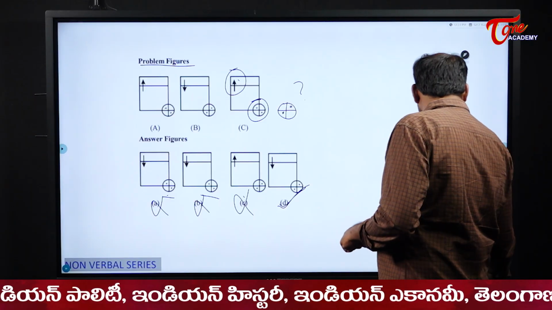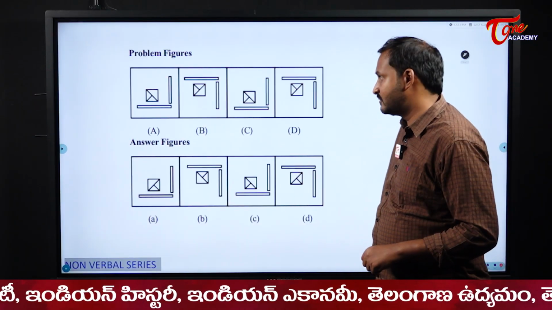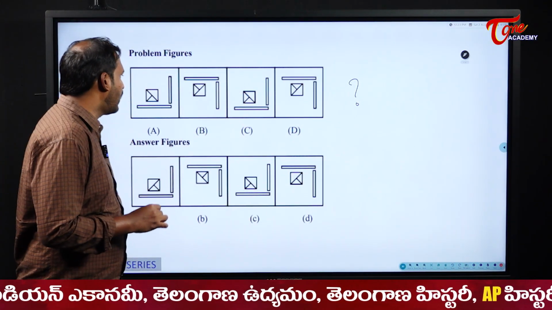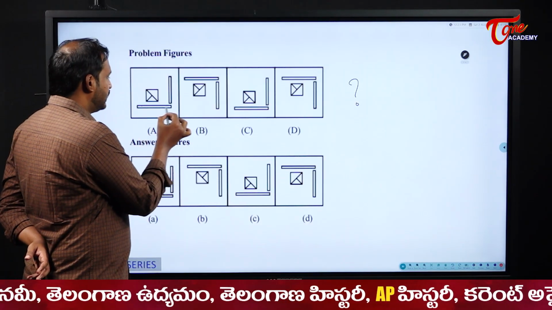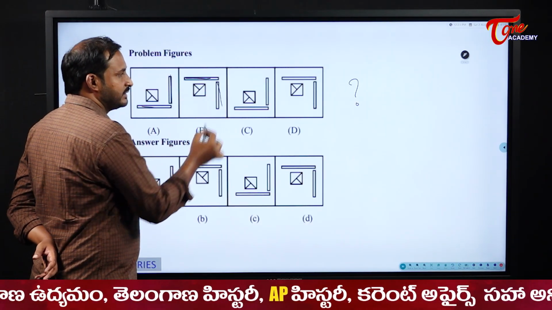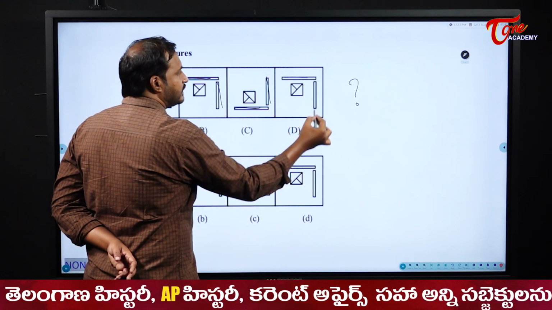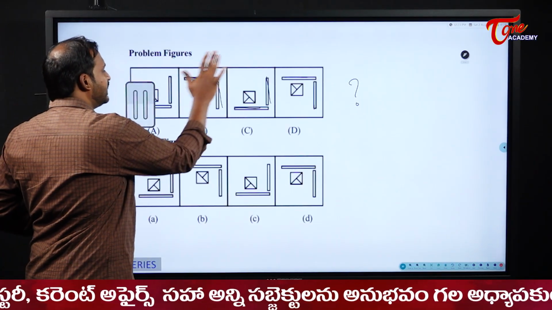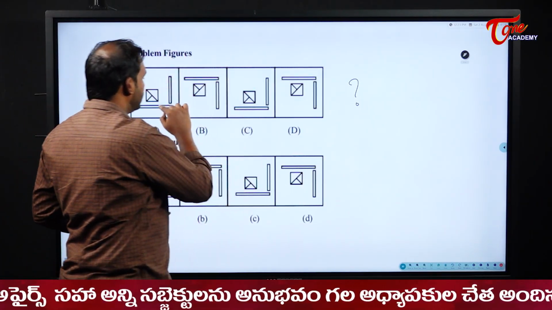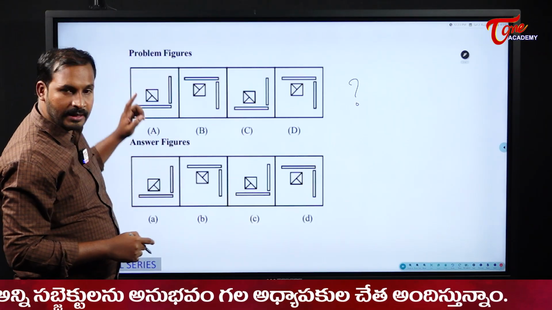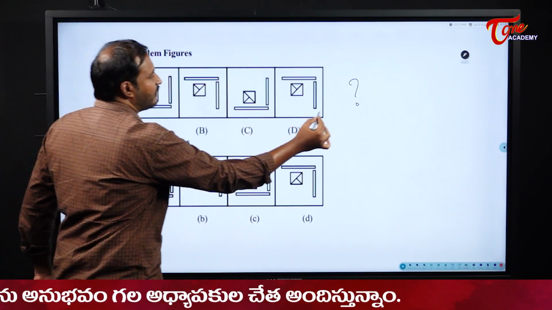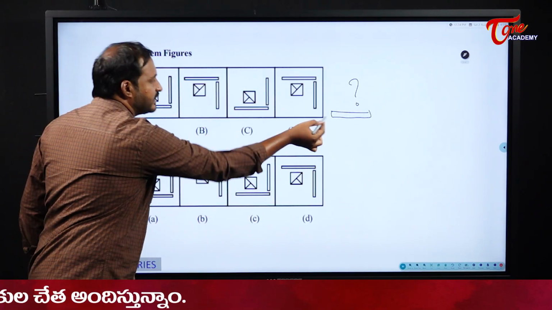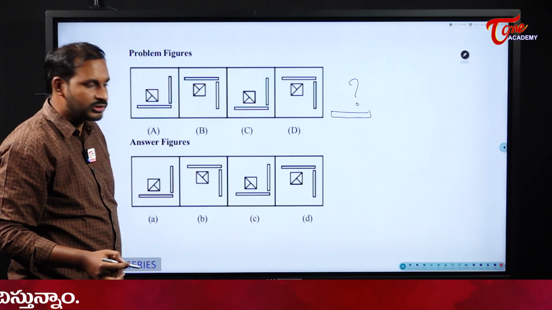Okay, next we will see the next question, students. Now see here, what is the next figure in this figure? First please see here: down and right, up and right, down and right, up and right. Now please observe carefully here. This one is fixed, right? Only the other one is changing from down and up. Now this one is fixed, so next it should come towards the bottom. Why? Because down, up, next it should come towards the bottom.